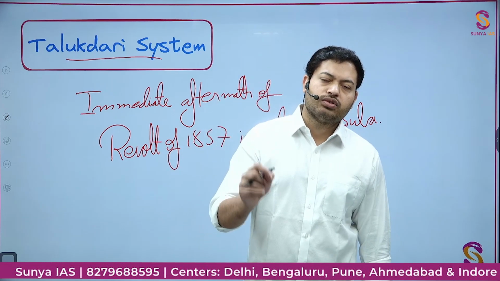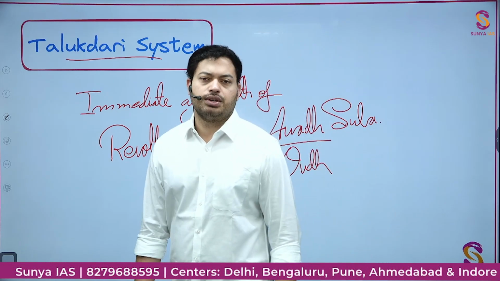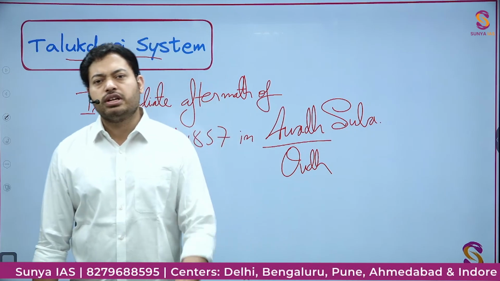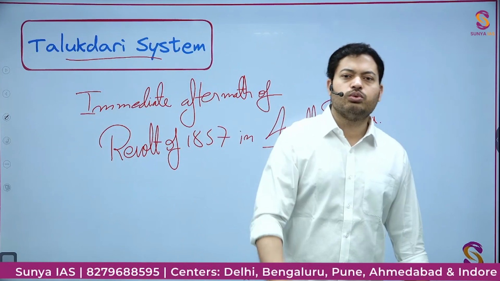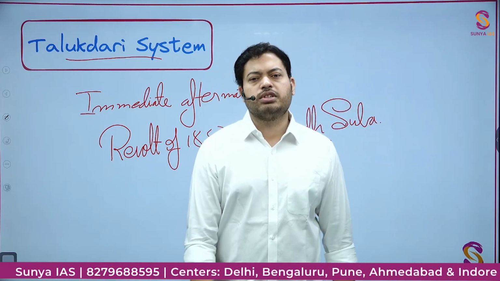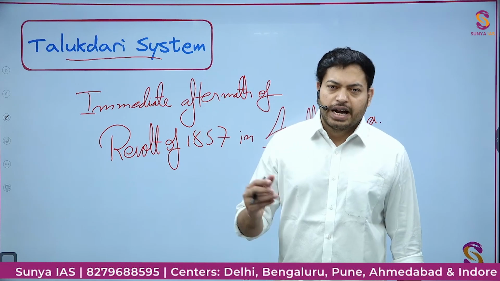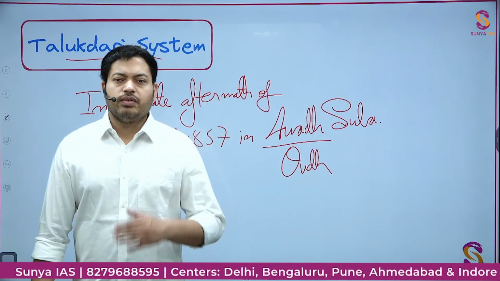So they obviously are going to get involved in militancy against the British administration. And the resolution the British administration came up with was the idea to bring the Talukdar into the administration itself. And that is where the Talukdari system came into being. That is, the Talukdar now became, in a way, revenue collectors.